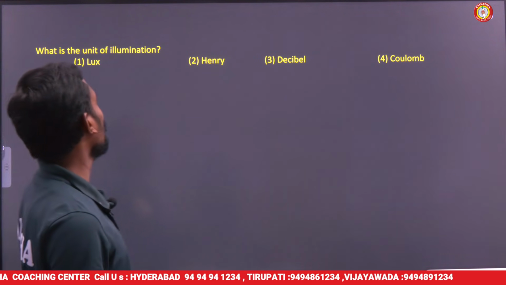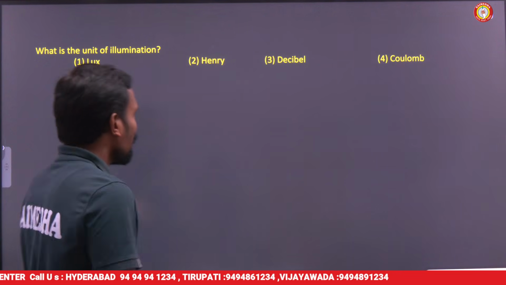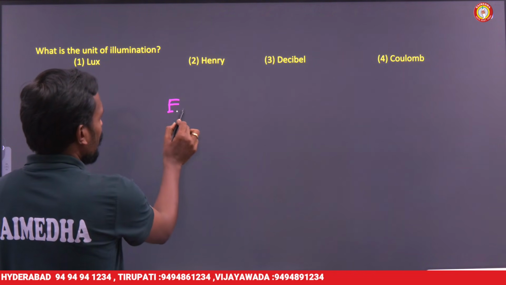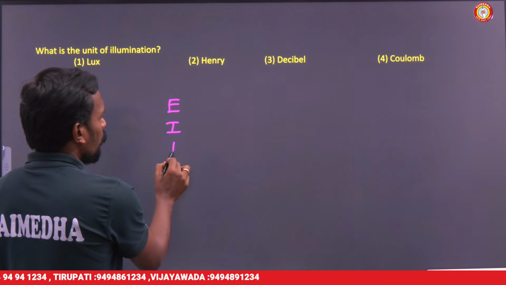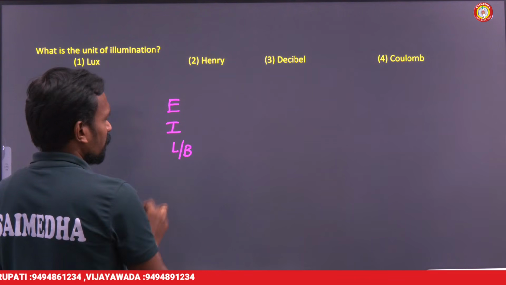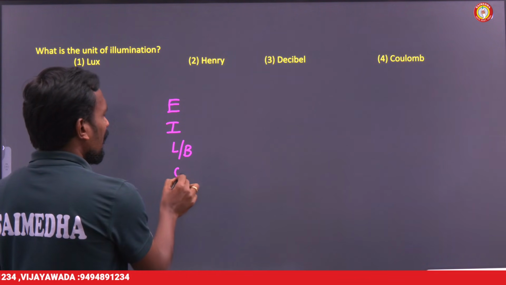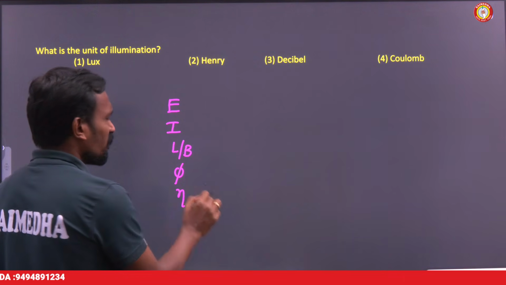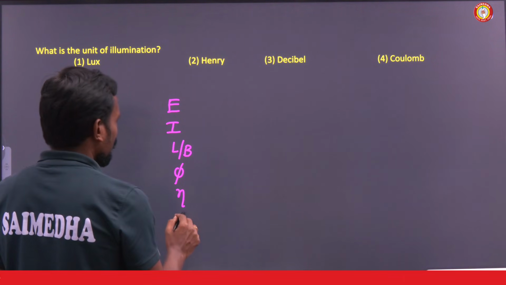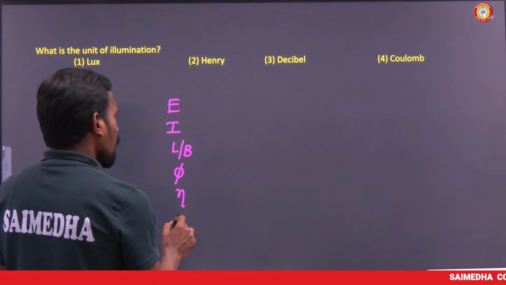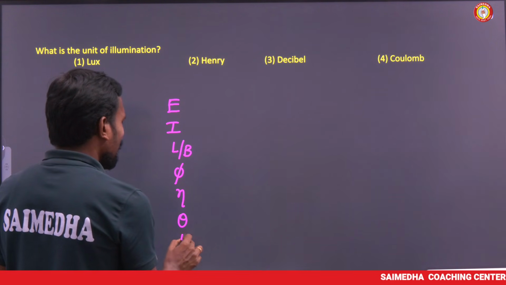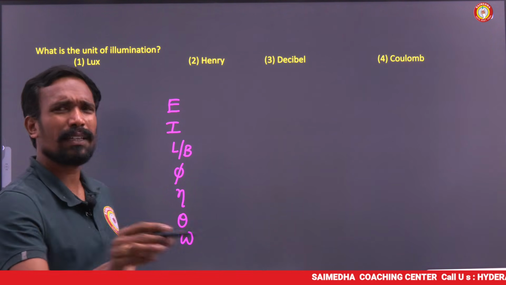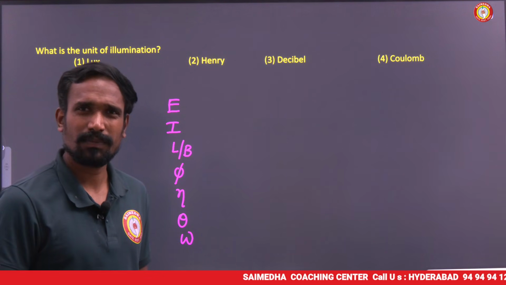What are the units of illumination? Illumination, intensity, luminance or brightness, luminous flux, luminous efficiency, and plane angle, solid angle. Actually, these are very, very important for us.